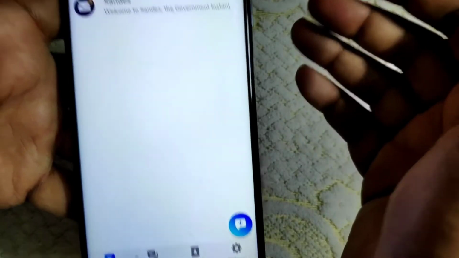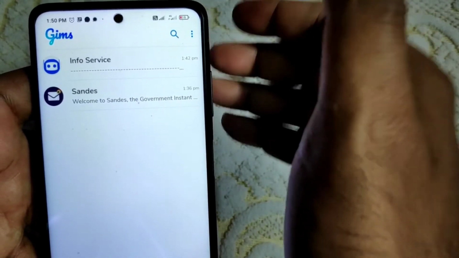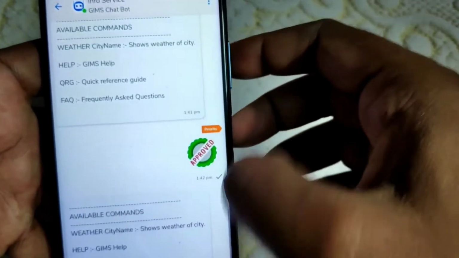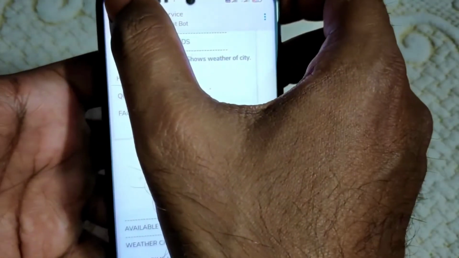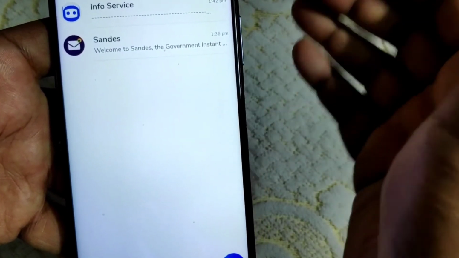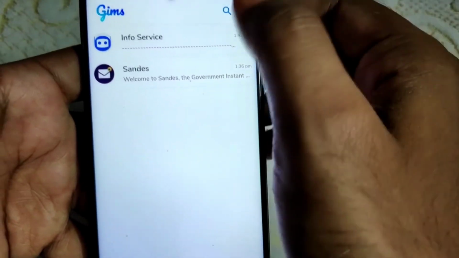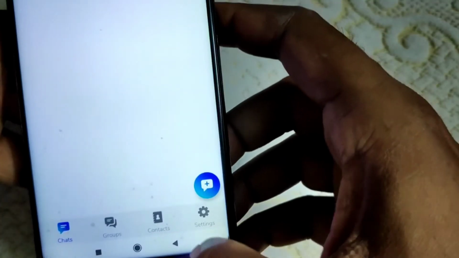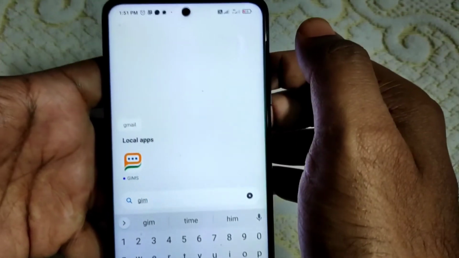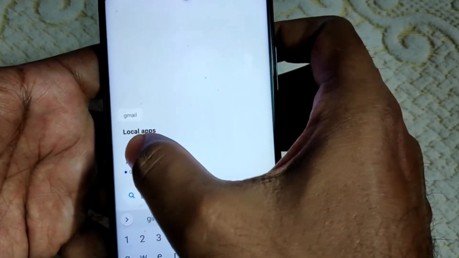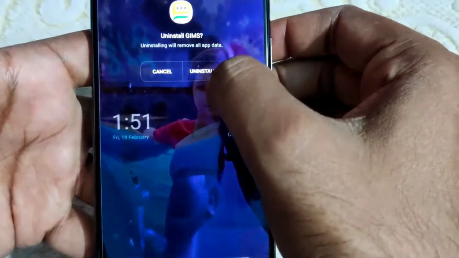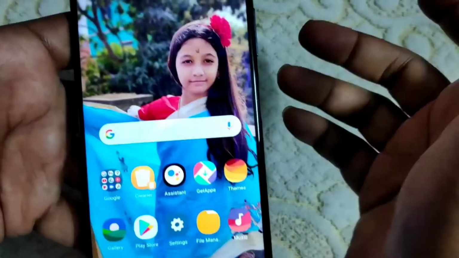Now my dear friend, I will show you how to delete this Sandesh application, and also how to restore. See, these are the chats already there. Now I'll uninstall this Sandesh application, and then I'll show you how to restore this particular backup, and how to get this kind of screen again. I hope this will be important for you. First you have to search for this Gyms application on your phone. Then I am going to uninstall it. Click on uninstall. It is uninstalled.